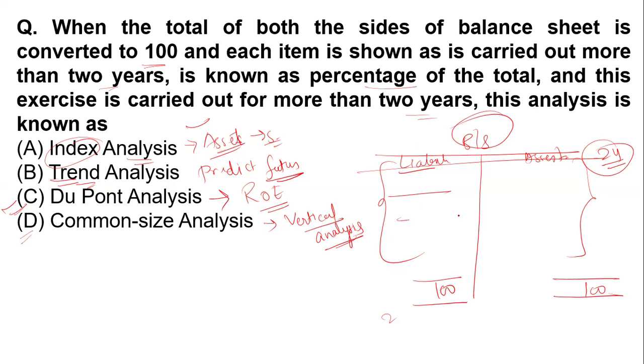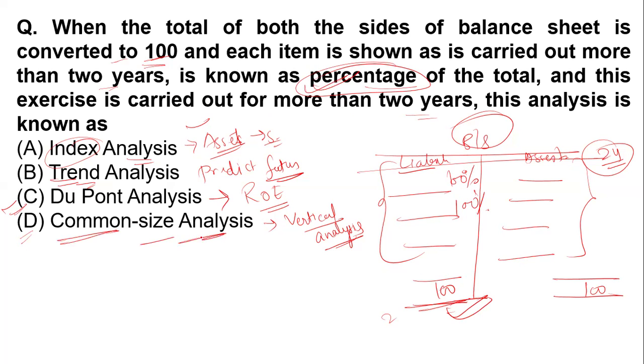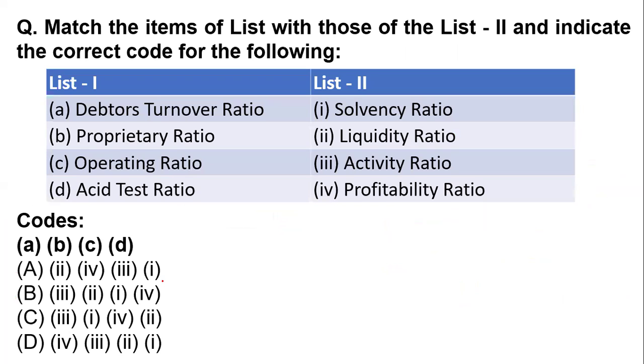each and every line, expressing each and every item in a percentage. So that's why you can see this is converted to 100. Yes, and this is called a percentage. So the percentage is related to the common size analysis. So option number D is our right answer. I hope you understand the concept behind each of the options given in your question.